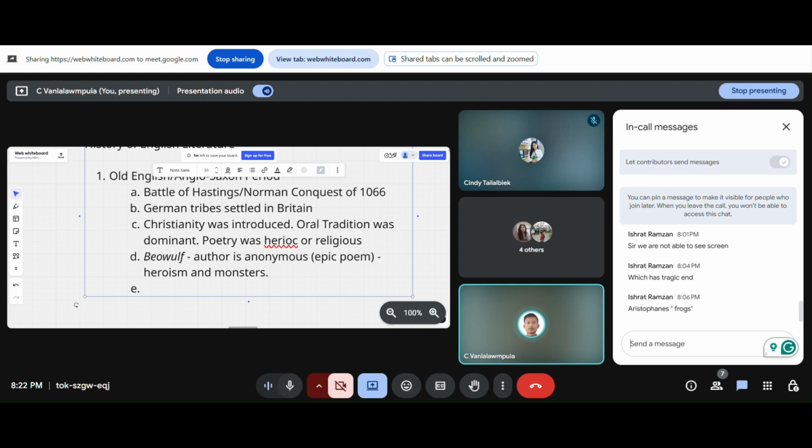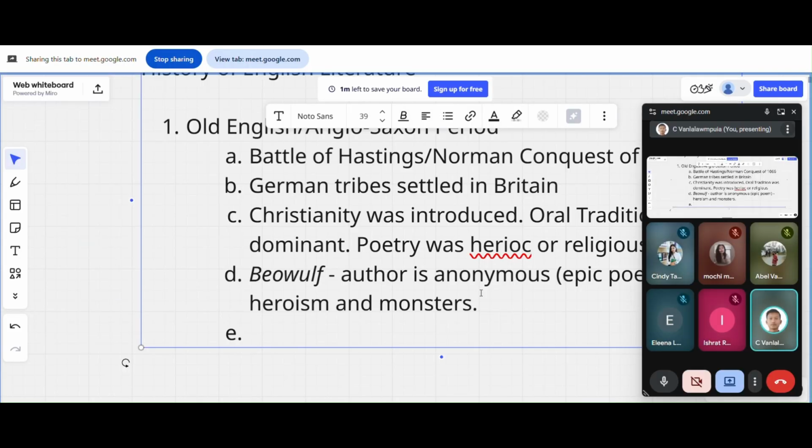So the writer of The Hobbit and The Lord of the Rings took influence from Beowulf. J.R.R. Tolkien, I think you have heard about J.R.R. Tolkien, right? He's a very famous British writer. He wrote The Lord of the Rings, and he took influence from Beowulf. He was a historian who studied linguistics, and when he read Beowulf, he was so inspired by it. Just a side note that's not important for your exam.